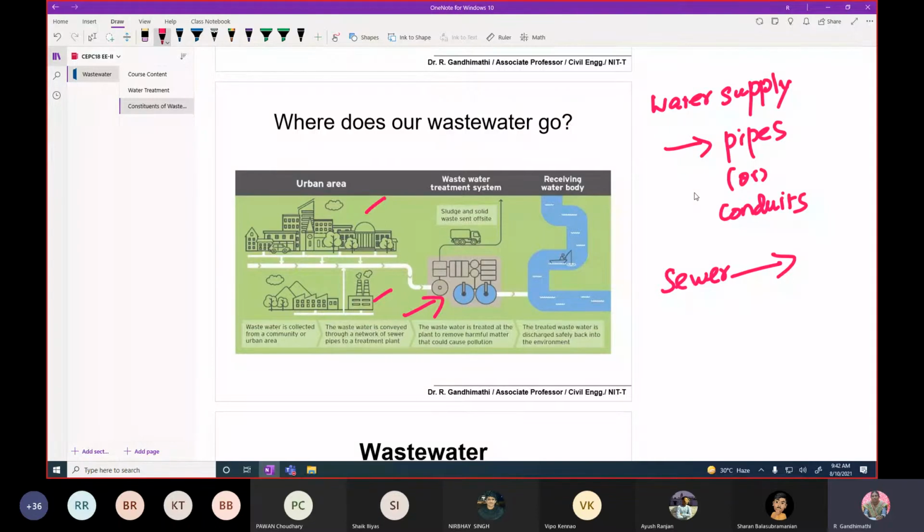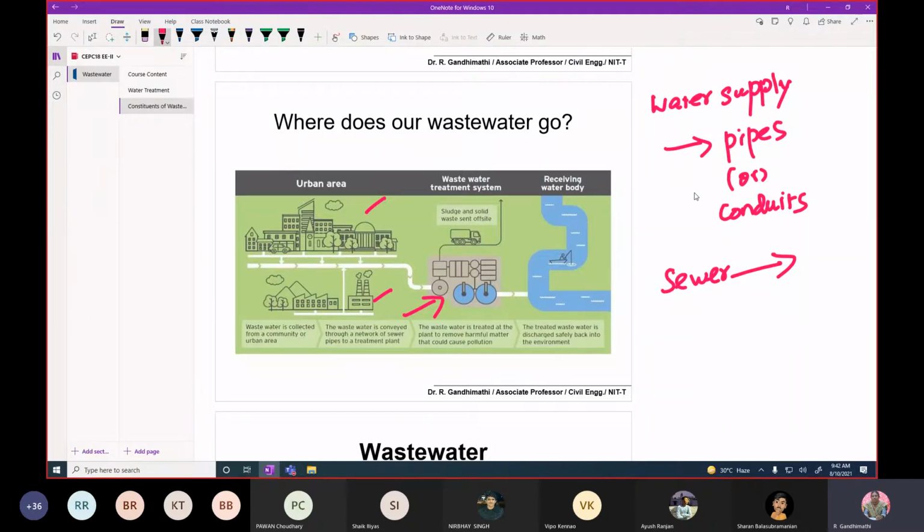It depends on the purpose. Sometimes the treated wastewater can be reused for gardening. Sometimes it can be discharged directly into river bodies, or used for irrigation and other things, maybe flushing purposes. It depends on the reuse. If you give good treatment techniques to the wastewater, then it can be used as drinking water also.